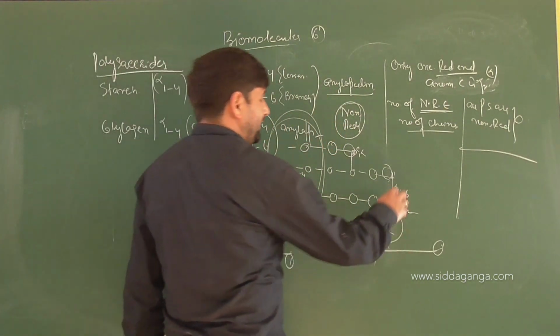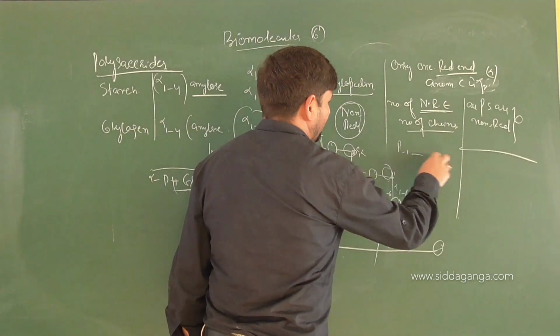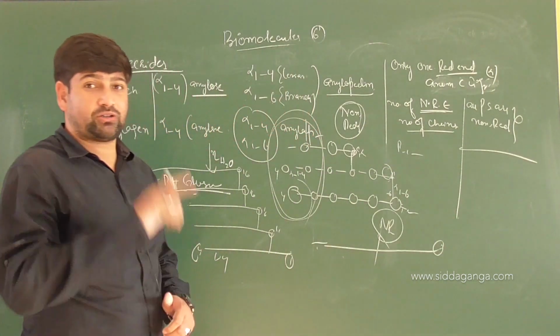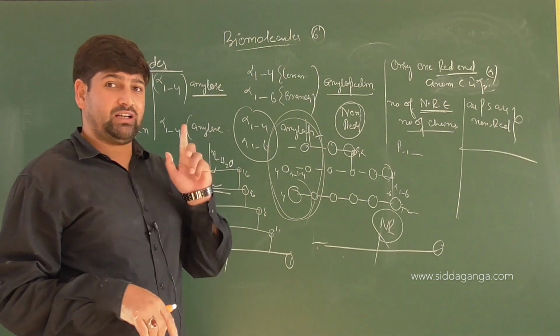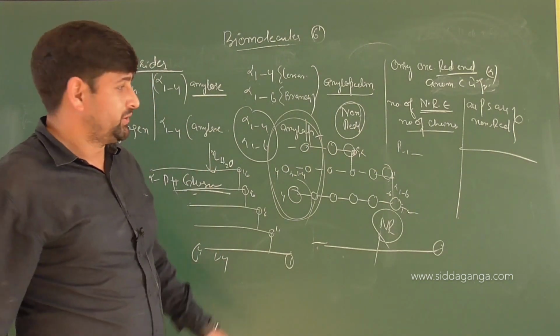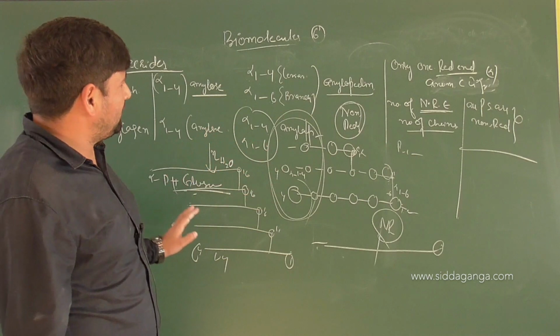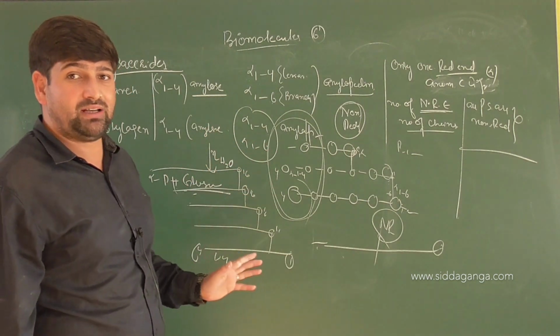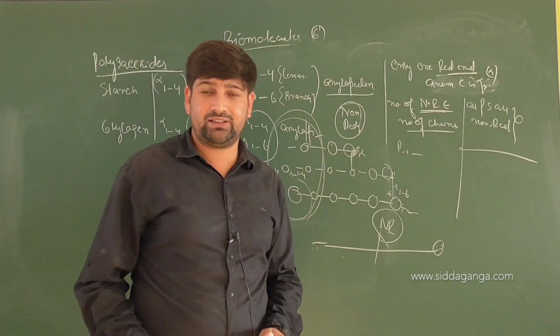And what links are these? Beta 1,4 links will come into play. Yes, the crooked links will come into play. Yes, 1 above, 1 below. Right? So this is a general revision of the discussion that we have done so far. Am I clear with the things here?